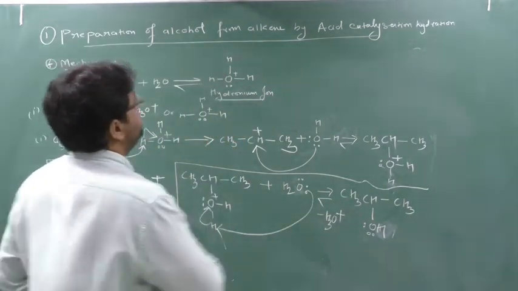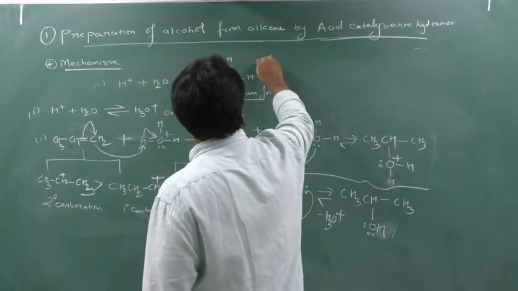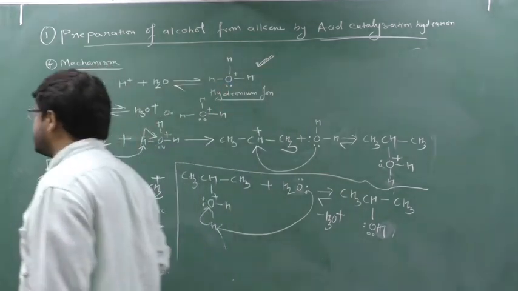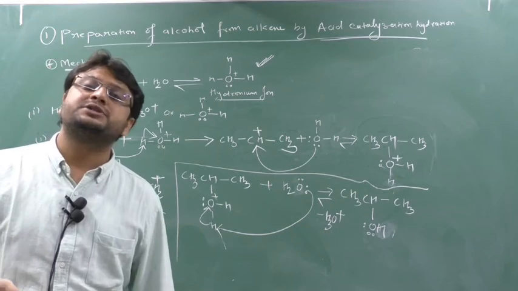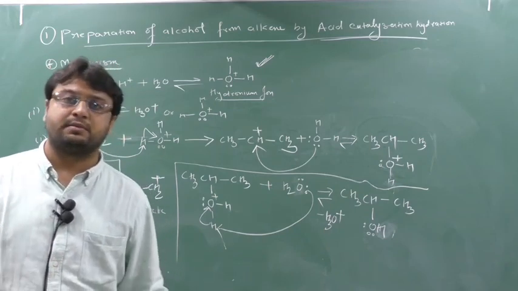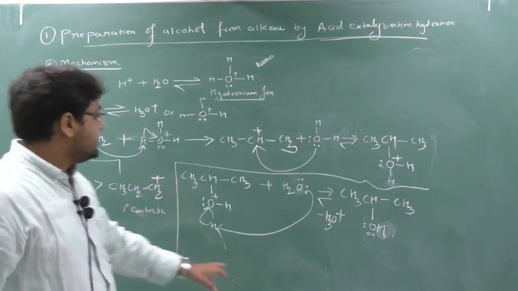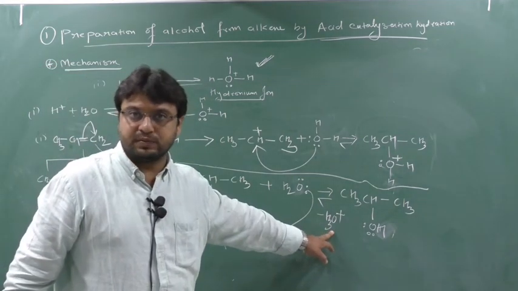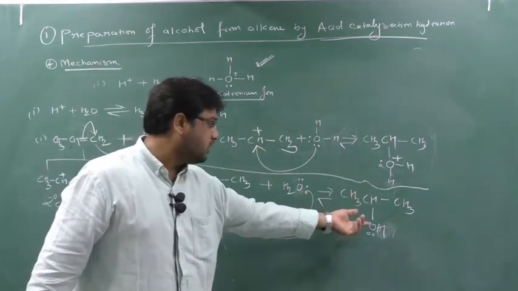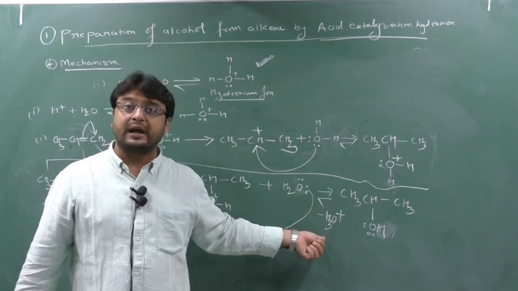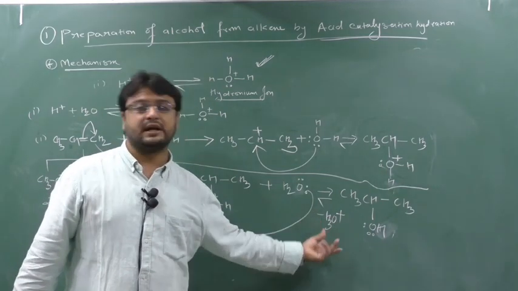Now, as we know, this is acid catalysis, which means the acid is used as a catalyst. This H3O plus is used as a catalyst. What is the definition of a catalyst? Catalysts are species which do the reaction but are not consumed in the reaction. Initially we reacted with H3O plus, and in the final step we get back H3O plus. So it is proved that this H3O plus is acting as a catalyst.